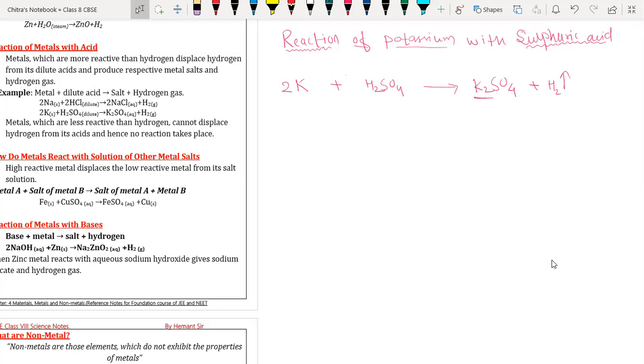So I'm going to write first the names and then I'm going to write the description for the reaction. So it is potassium, it is a metal. It is sulfuric acid. It is potassium sulfate.